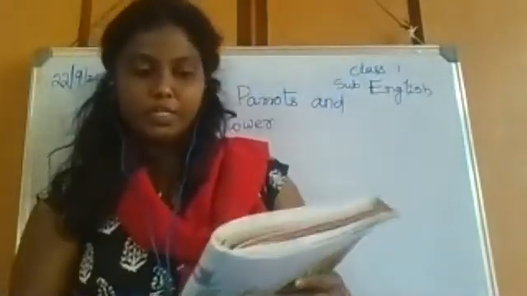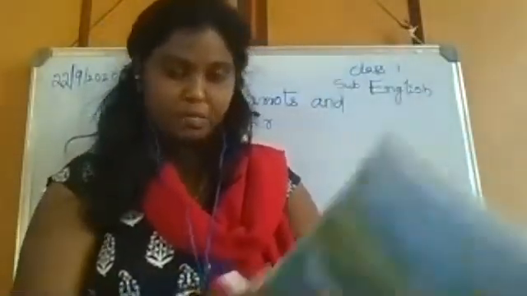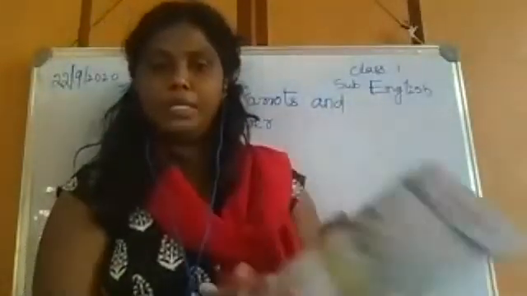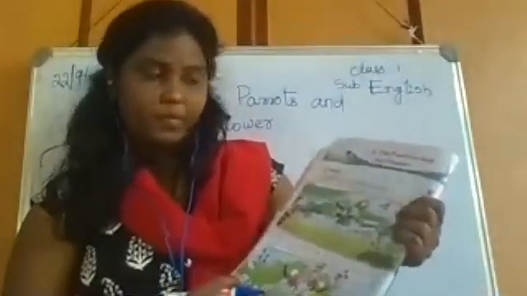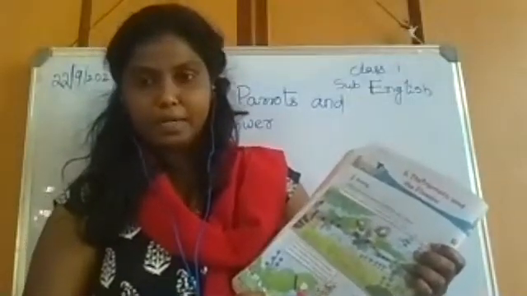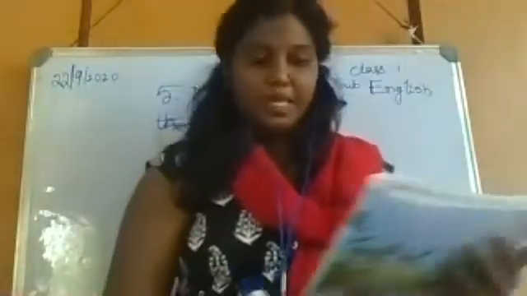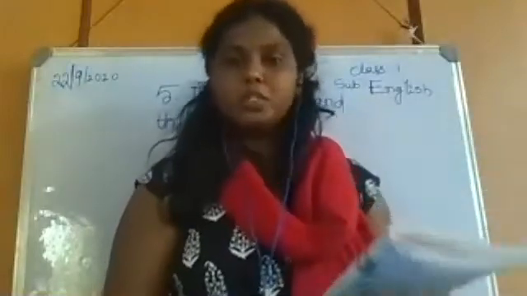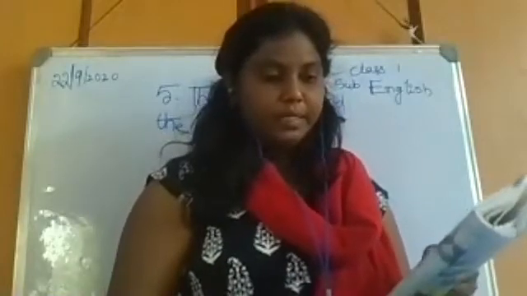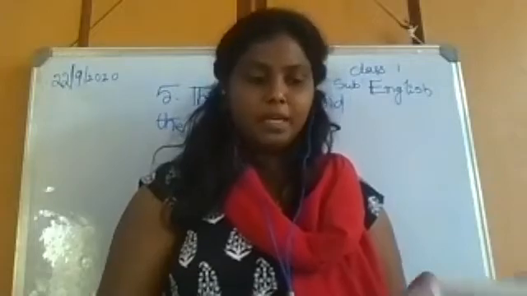I'm going to read a story. If you have your textbook, please turn to your page number 58. If you have your English fairy book, please turn to your page number 58. That is the parrot and the flower story. I'm going to read for you. Listen carefully and see the pictures also. You can follow the story. Okay. Here is all about the story about two parrots and flowers.